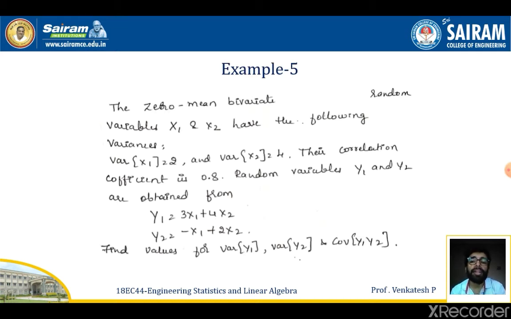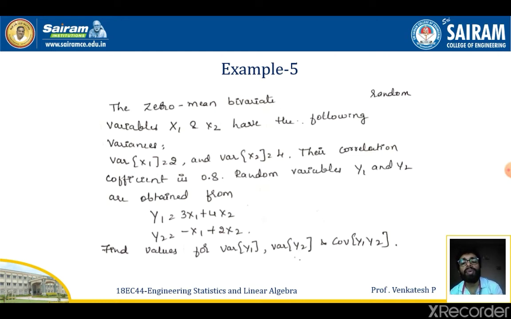Example number 5. The zero mean bivariate random variables x1 and x2 have the following variances. So variance of x1 is given by 2 here and variance of x2 is given by 4. Their correlation coefficient, I mean rho of x1, x2, is given by 0.8 here. The random variables y1 and y2 are obtained from y1 is equal to 3x1 plus 4x2, y2 is equal to minus x1 plus 2x2. So these two are the bivariate transformation that I'm going to use here.